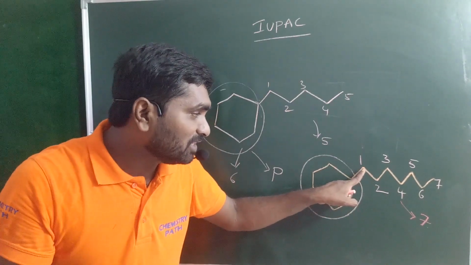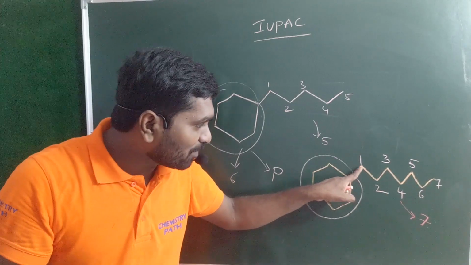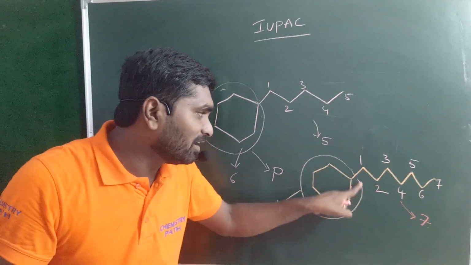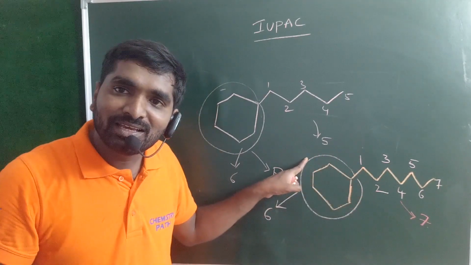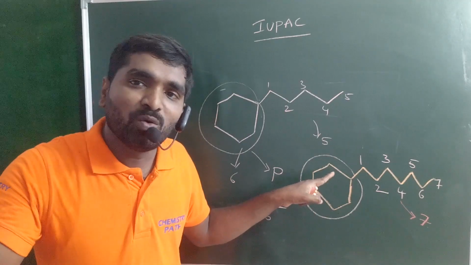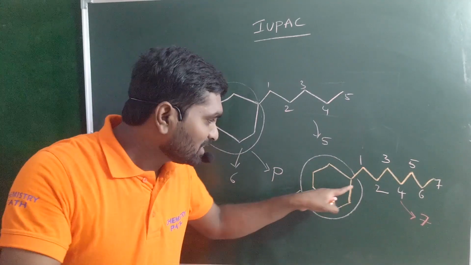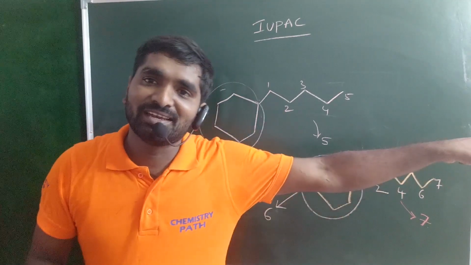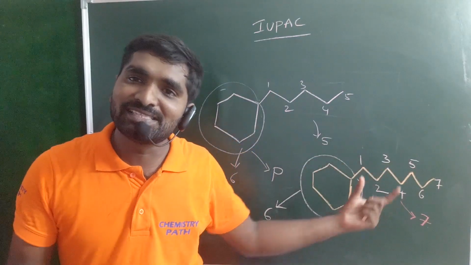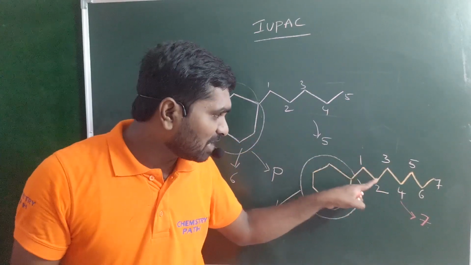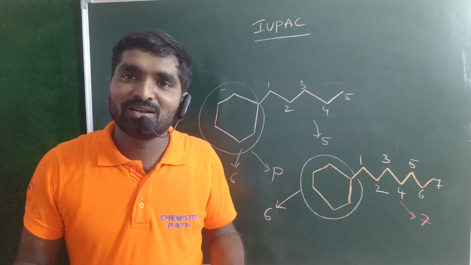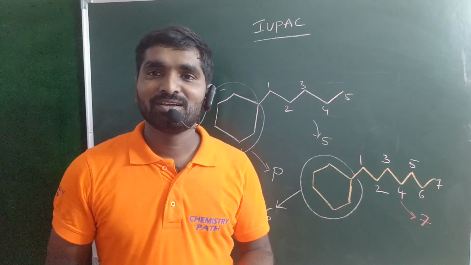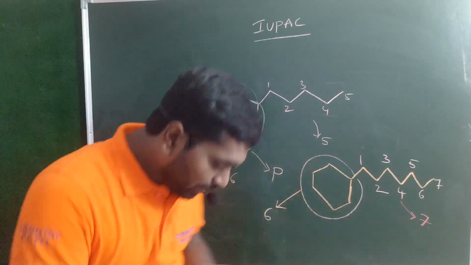That means numbering starts from this carbon. On the first carbon, you will have the cyclic ring: 1-cyclohexyl. If it is a parent chain, cyclohexane. When it is present as a substituent, cyclohexyl. 1-cyclohexyl heptane. Hept means 7 carbons, ane means between the carbon and carbon single bond is present. Heptane. 1-cyclohexyl heptane. Okay guys? You love this topic. Next one.